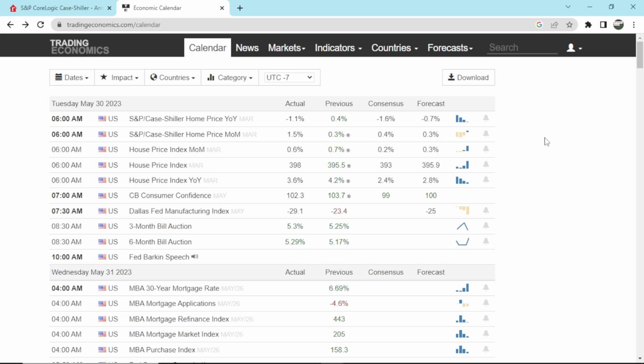So we'll start off by looking at the summary view and then we'll click into the year over year view. So here we can see that the expectations for the Case-Shiller Home Price Index year over year was a decrease of 1.6%. Actual came in at a negative 1.1%. And then month over month expectations was an increase of 0.4%. Actual was an increase of 1.5%. Okay, so let's go ahead and click into the year over year report.